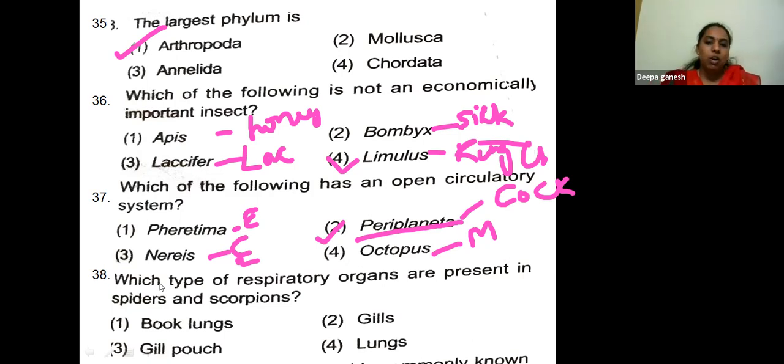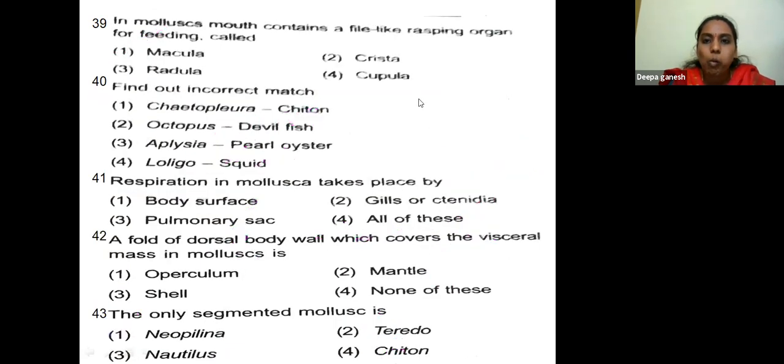What type of respiratory organs are present in spiders and scorpions? Book lungs, gills, gill pouch, lungs. They have book lungs. In Mollusca, the mouth contains a file-like rasping organ for feeding called macula, cristae, radula, cupula. It's called radula.